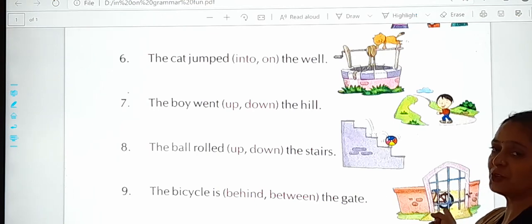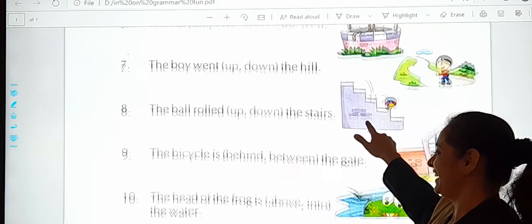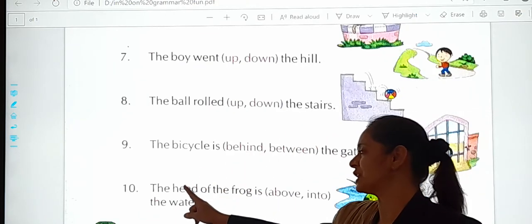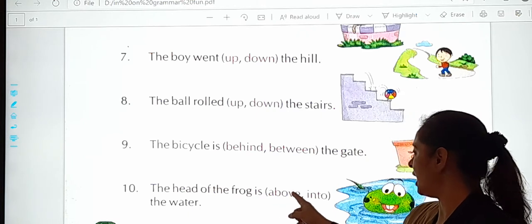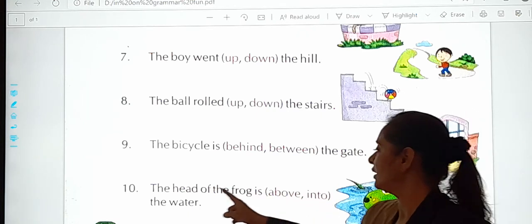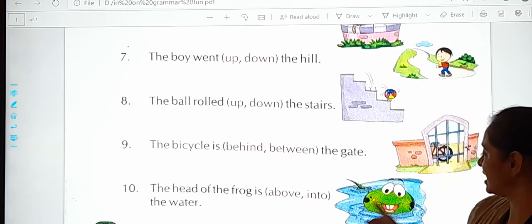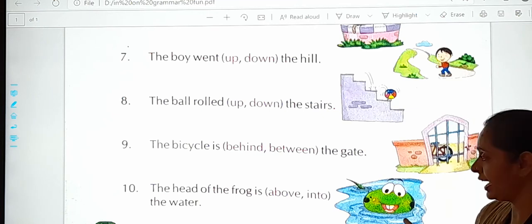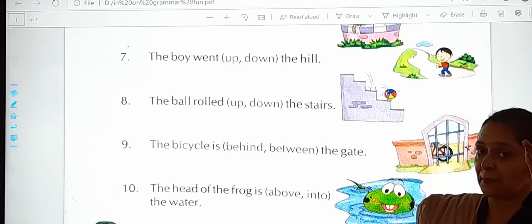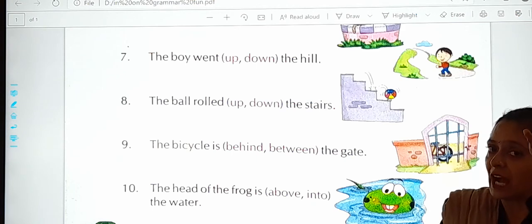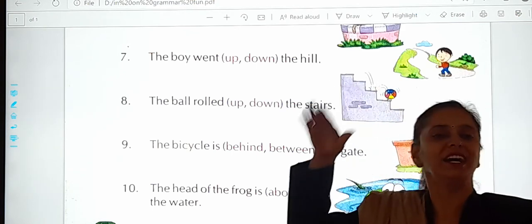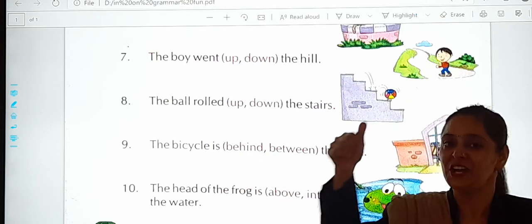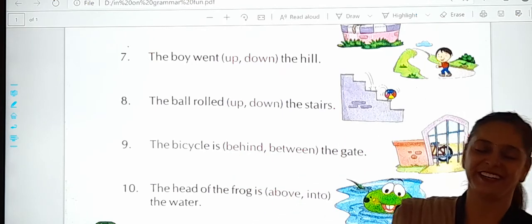Students, this I know you will be doing. It's very easy. And the last one, the head of the frog is above or into the water. See, can you see the frog? Yes, it is above or into the water. Where is it? See. Okay, it's above the water. Okay, got it, students? Very nice.